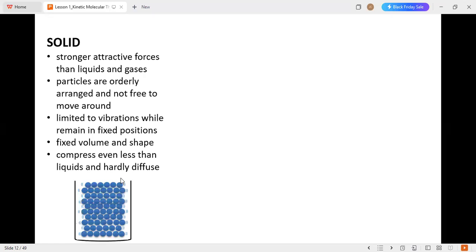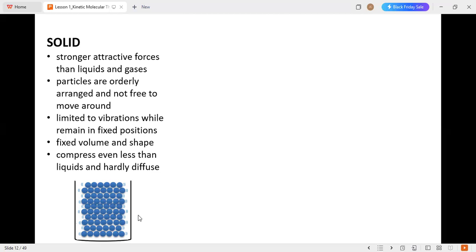As you've learned earlier during the kinetic molecular theory, it states that there is a gap between molecules or particles. Here, the particles are allowed to move back and forth, up and down, creating vibrations. Solids have fixed volume and shape, as prevalent in the arrangement of their particles or molecules, and they compress even less than liquids and hardly diffuse.